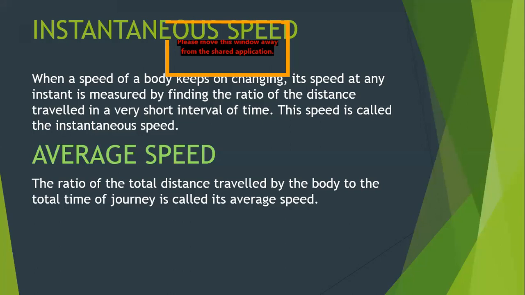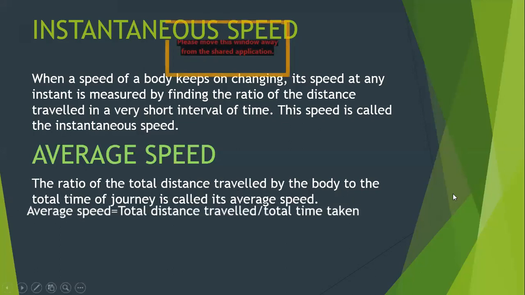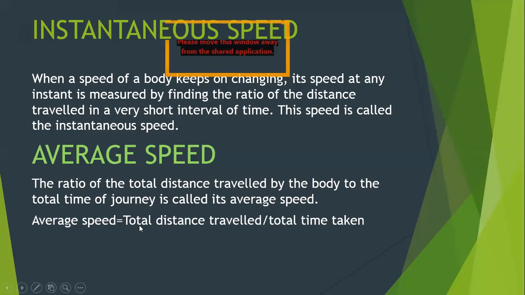Remember, in average speed, we take the total time of the journey. The formula for average speed comes out to be total distance traveled divided by total time taken.